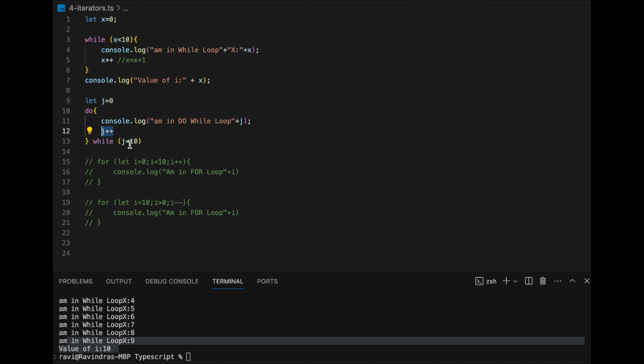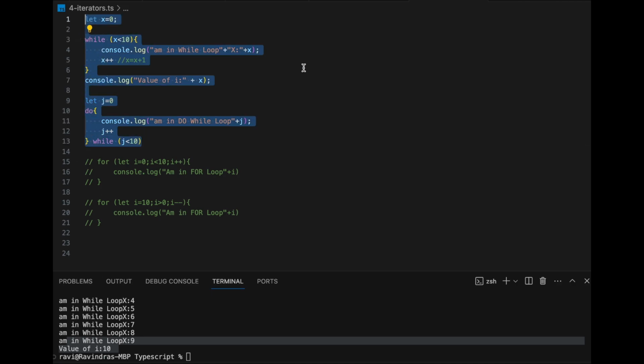1 is less than 10, yes, true. Then it goes inside and does that. Again, it runs the same thing. By the time it comes to 9, 9 is less than 10, true. It goes inside, 9 becomes 10. Then it checks the condition, 10 less than 10, no, false. Then it exits the loop, right? So the only difference between while and do while is, in while, right from the beginning, it will check the condition and allow inside. In do while, the first loop it allows inside, but from the next loop onwards it checks the condition. That's the only difference. Okay.